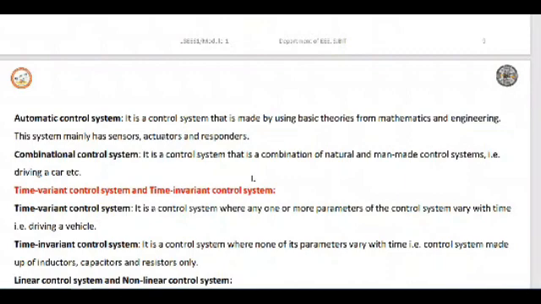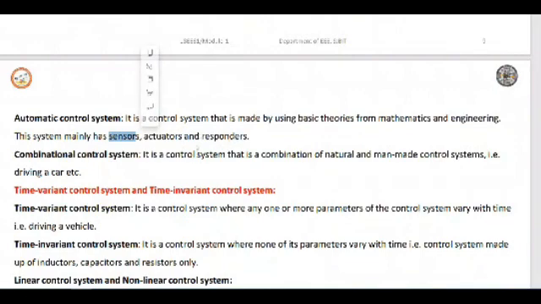The error as well as the correction is handled by the same system without any human interference. That involves sensors, actuators and responders.